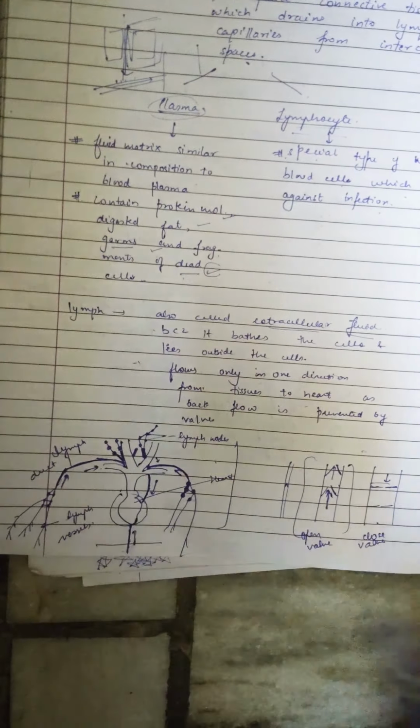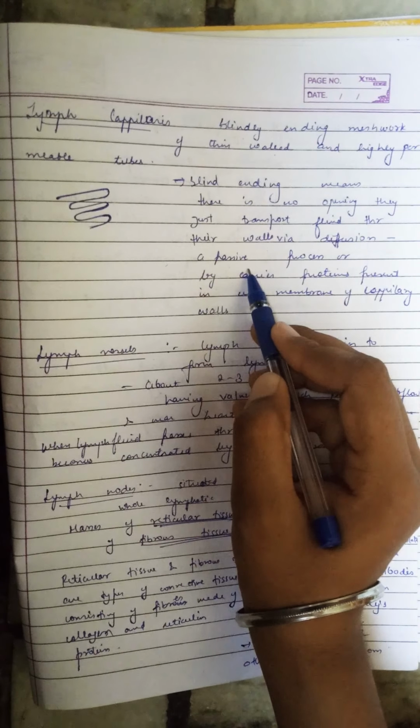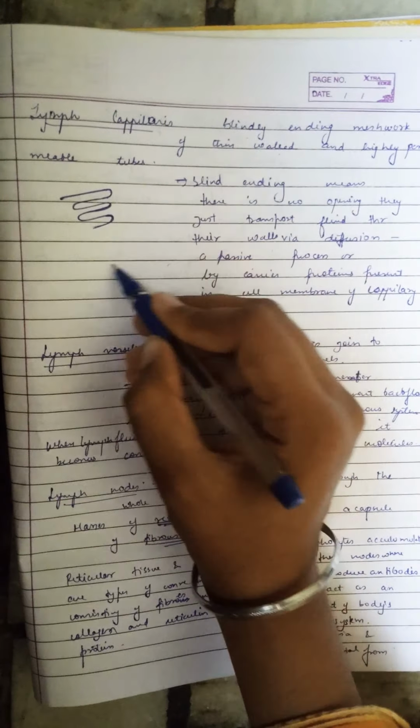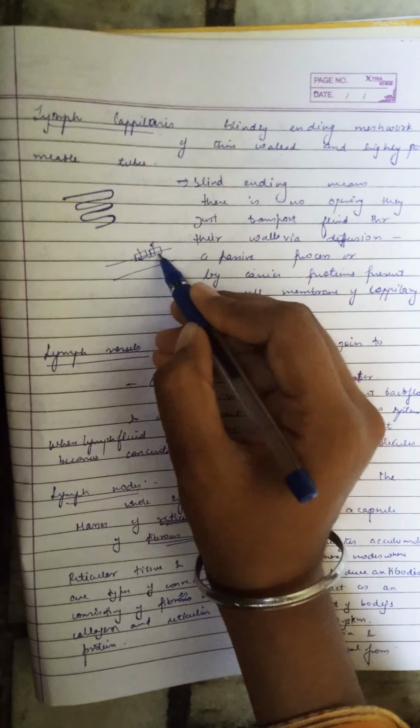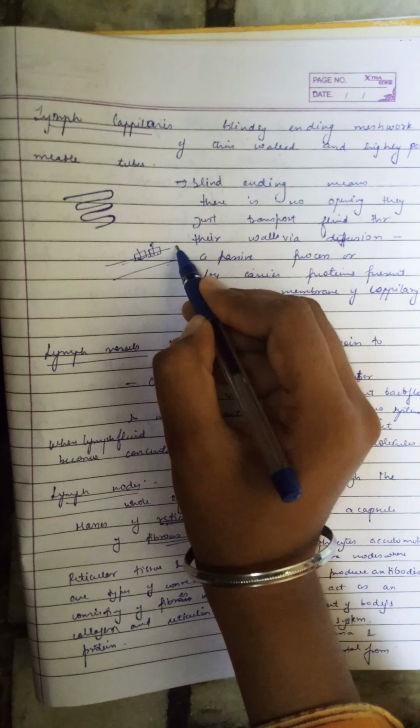Here, lymph capillaries. These are a blind ending meshwork of thin walled and highly permeable tubes. Highly permeable means they allow the transport of substances from inside and outside of themselves. Blind ending means there is no opening. They just transport fluid through their walls via diffusion. Diffusion is a passive process, or the substances may be transported with the help of the proteins present on the plasma membrane of lymph capillaries.